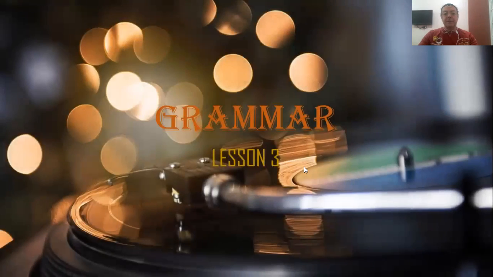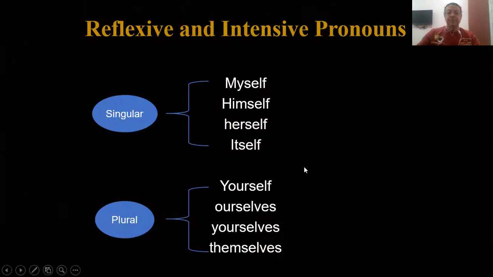All right, let's start. Reflexive and intensive pronouns. In the singular, we say I, myself; he, himself; she, herself; it, itself. So the reflexive or intensive pronoun would be in this form: myself, himself, herself, itself.